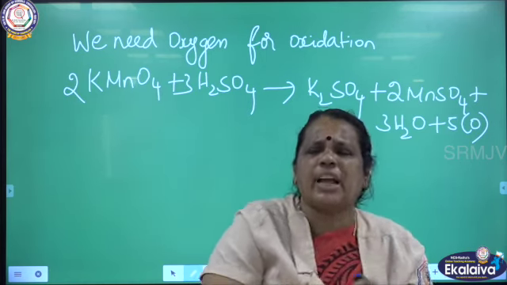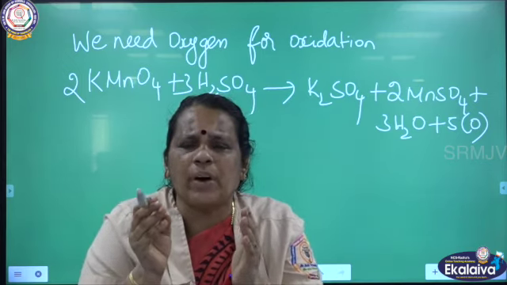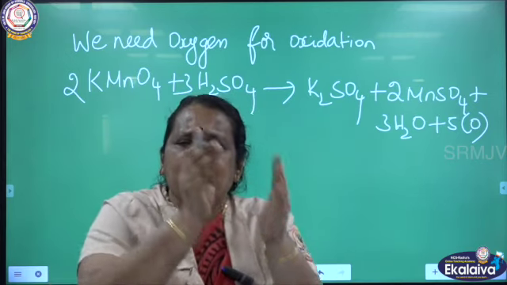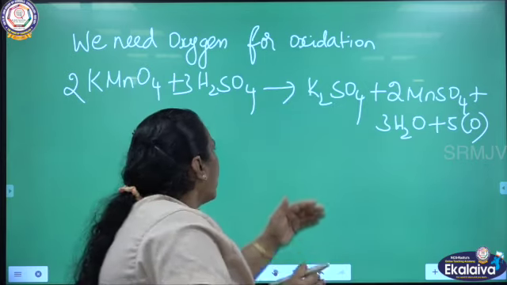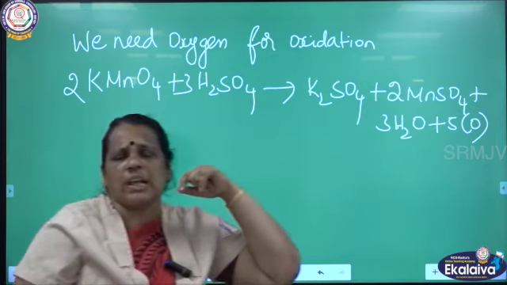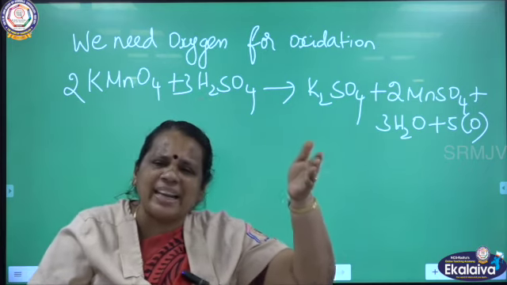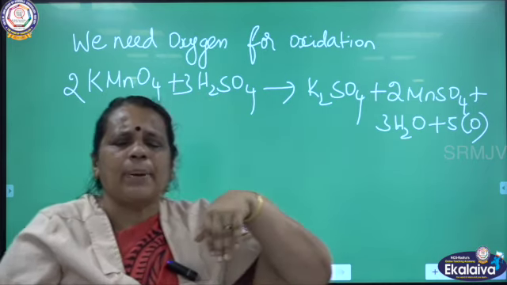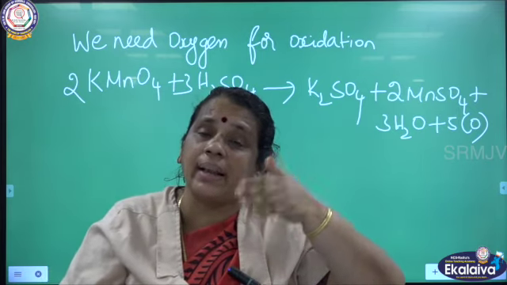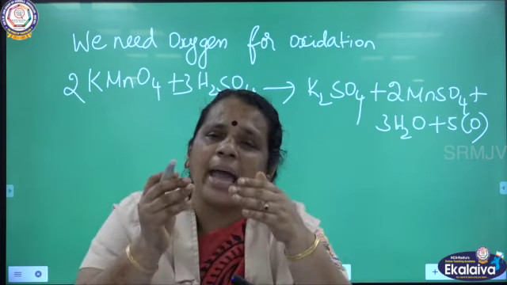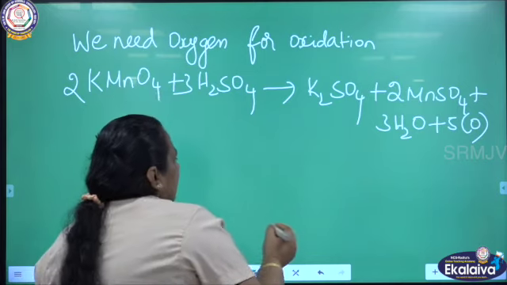So this acidified potassium permanganate, what are the products we are getting here? Permanganate plus acid. One of the products is potassium sulfate, another product is manganese sulfate, and the byproduct is water. What is the other product I am getting? What is the speciality here? I am getting nascent oxygen.